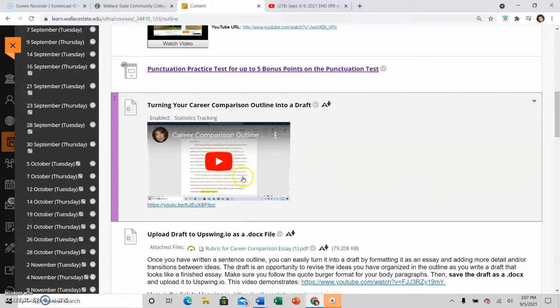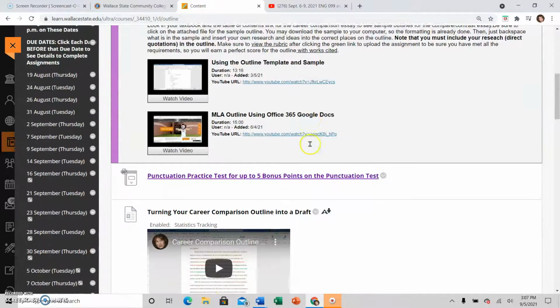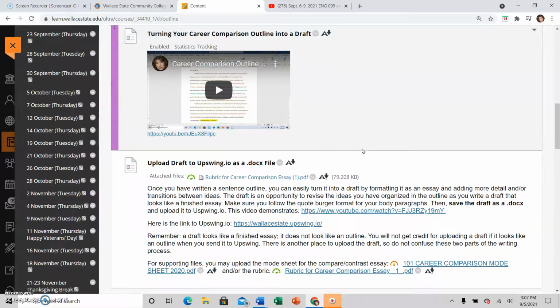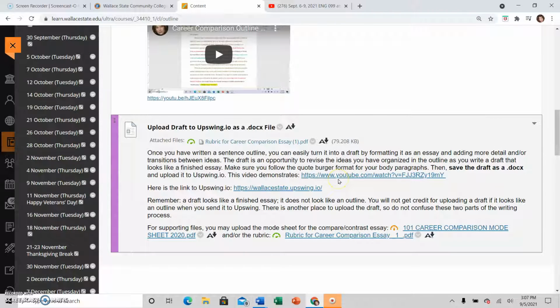Then you have a video that shows you how to take the outline you just did and turn it into a draft. Watch that video and start working on your draft of your career comparison essay. And then you will upload that draft to upswing.io. Here is the link to Upswing. Here's a video that demonstrates how to save the draft as a .docx and upload it to Upswing. Remember, you're not uploading an outline, you're uploading something that looks like the finished essay.